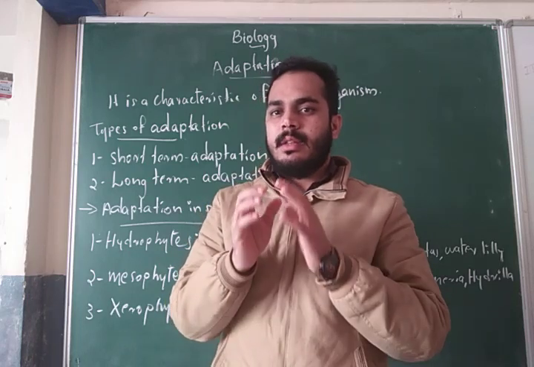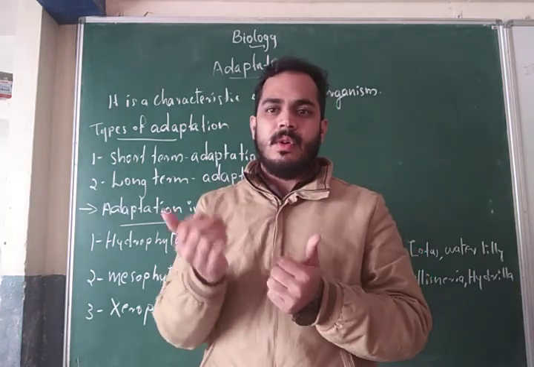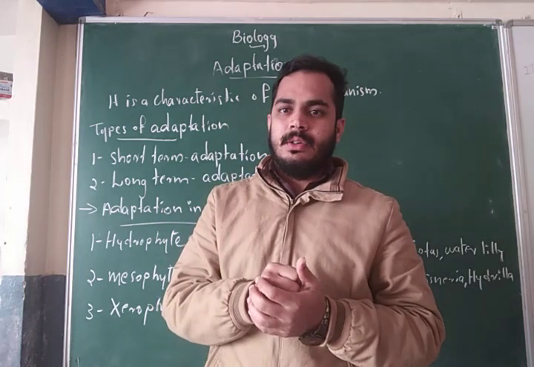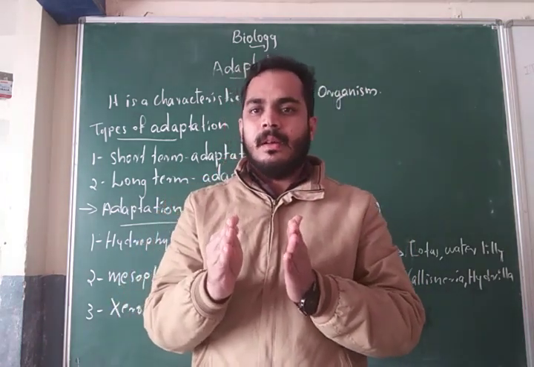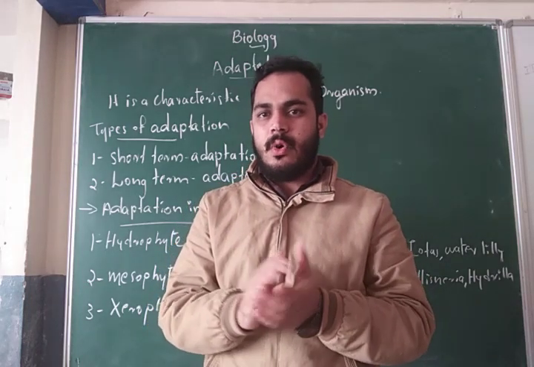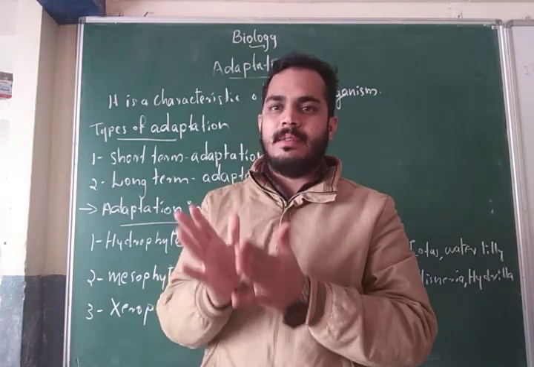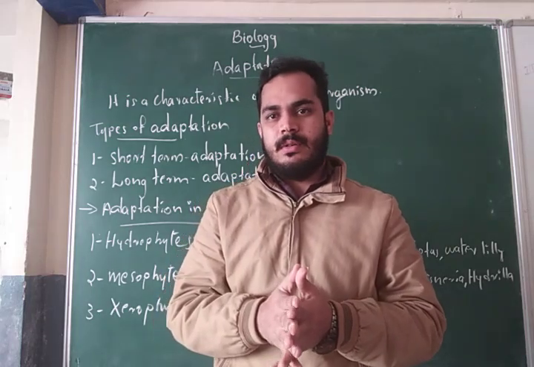That's why we accept the sunlight. So receiving sunlight is a short-term adaptation only. Whenever we get sunlight, we utilize it.